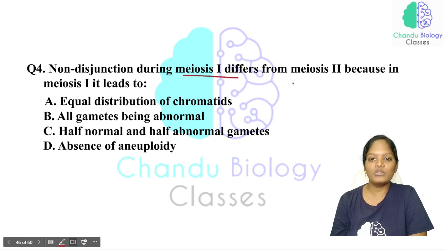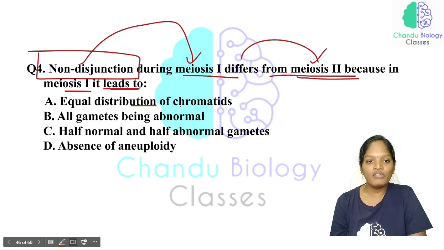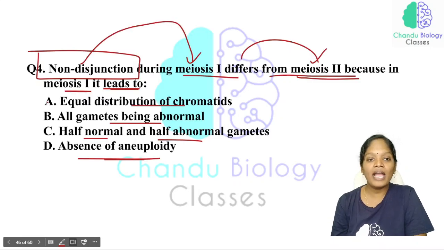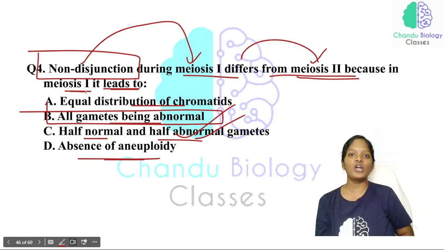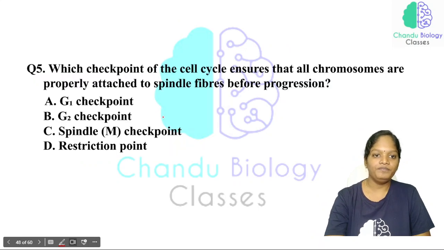Non-disjunction during meiosis I differs from meiosis II because, just see here, in meiosis I, it leads to all gametes being abnormal, whereas the options mention equal distribution of chromatids, half normal and half abnormal gametes, and absence of aneuploidy. The reason is that if the non-disjunction happens in meiosis I, it leads to abnormal gametes.